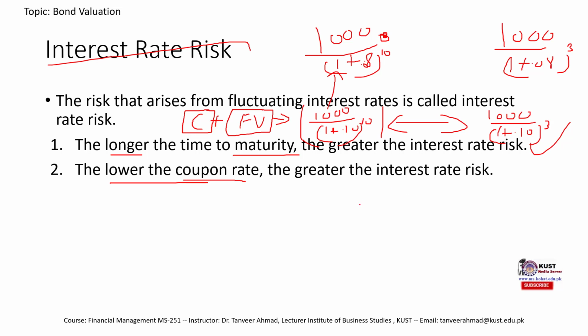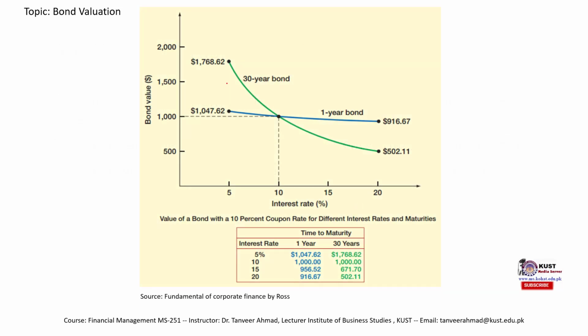Let's discuss this with the help of this graph. You can see that this green line represents a bond with 30 years of maturity, and this blue line represents the bond with a 1 year maturity. When the interest rate was 5%, this 30-year bond had an intrinsic value of 1700, and when the interest rate increased to 20%, its value decreased.